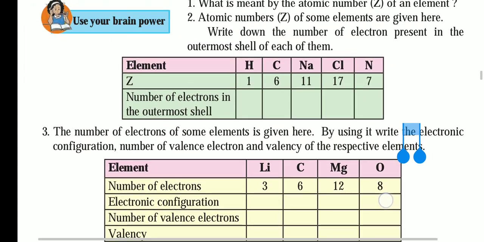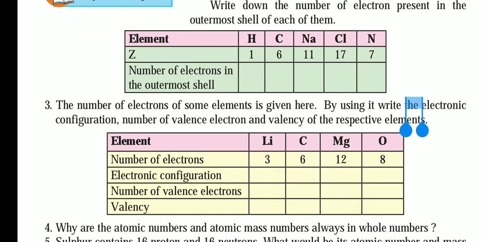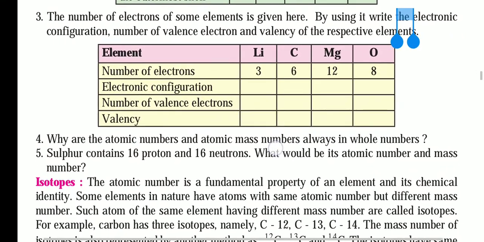Now the third question. Read the number of electrons for the elements given here, and by using it, write the electronic configuration. So for lithium it will be 2, 1; carbon 2, 4; magnesium 2, 8, 2; and oxygen 2, 6.